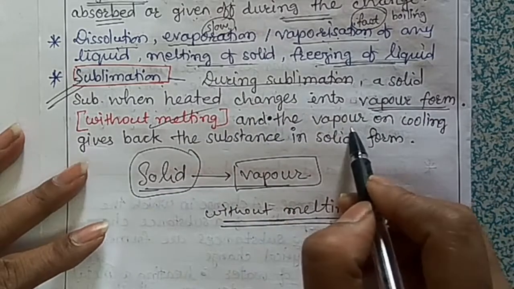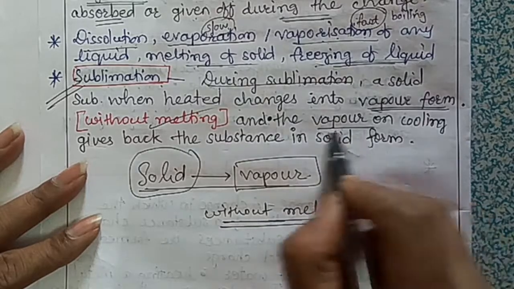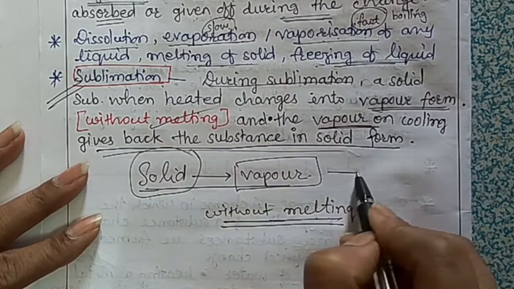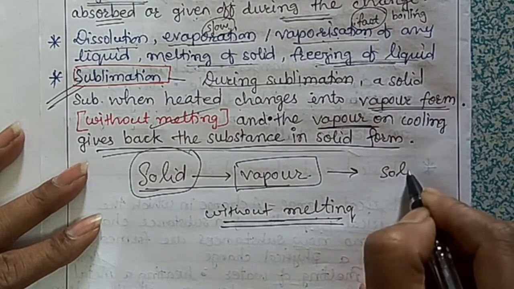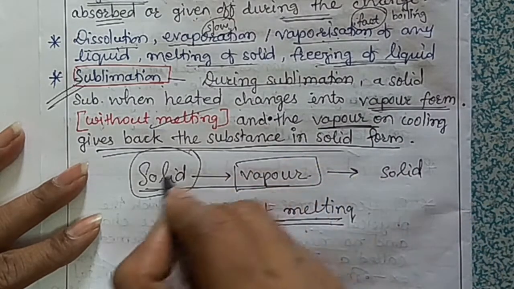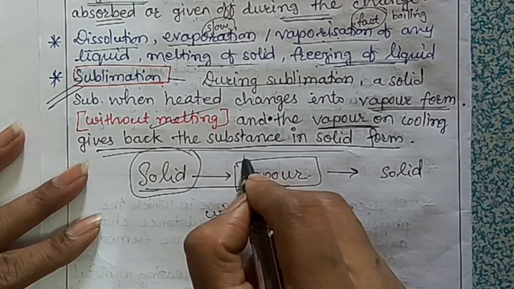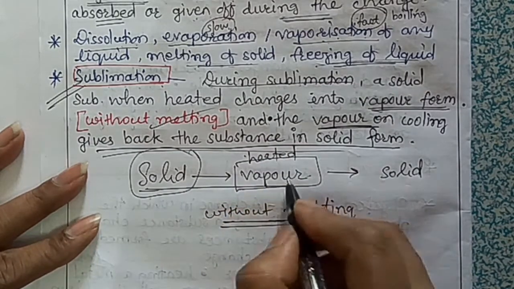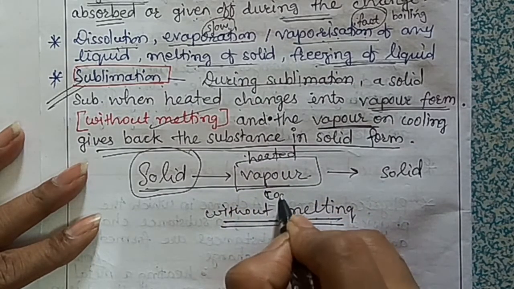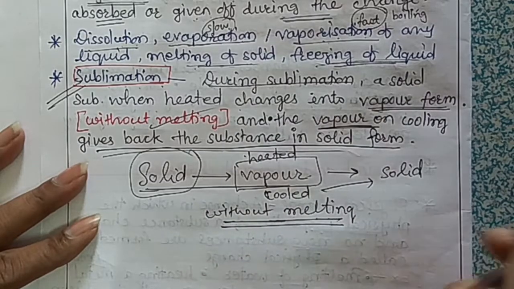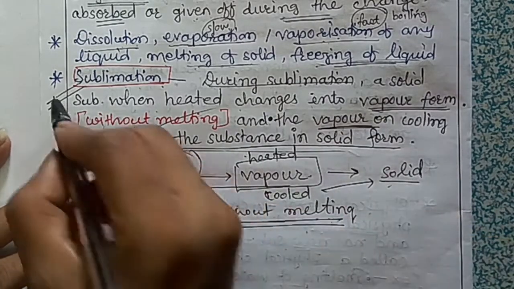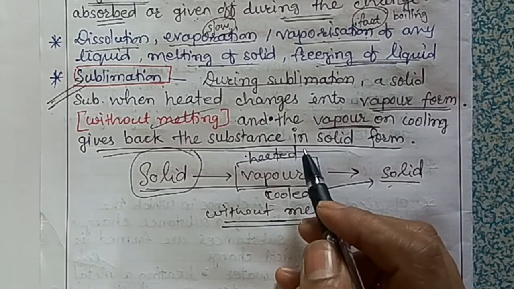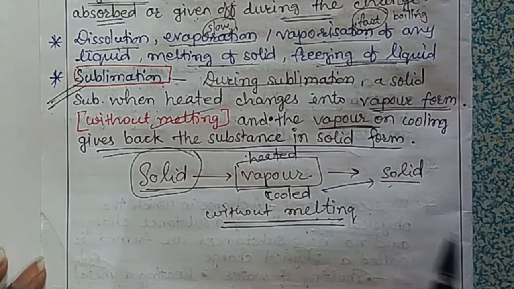And after vaporization, after cooling these vapors, what happens? It gives back the substance in solid form. Solid vaporizes when it is heated, and when this vapor is cooled down, it again gives the solid back. So this is called sublimation. This is a typical physical change. Okay, so this is all about physical change.